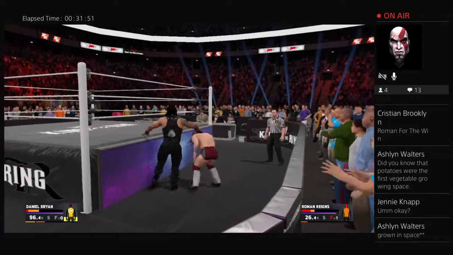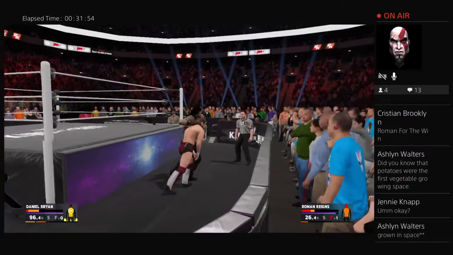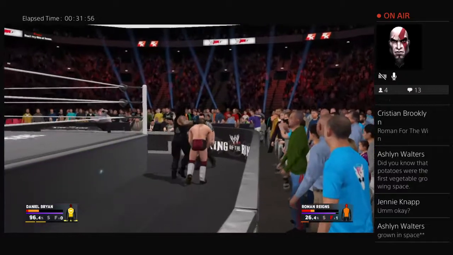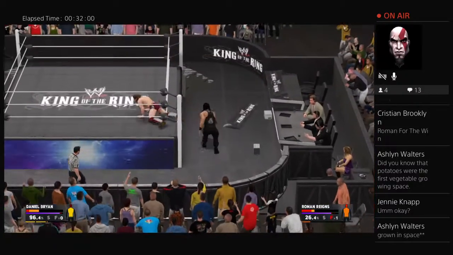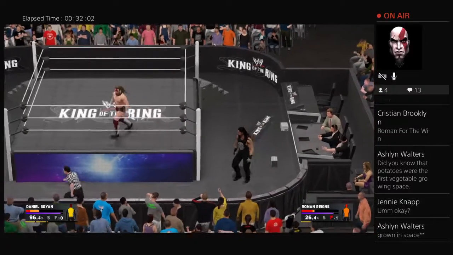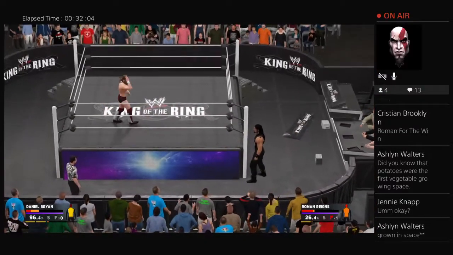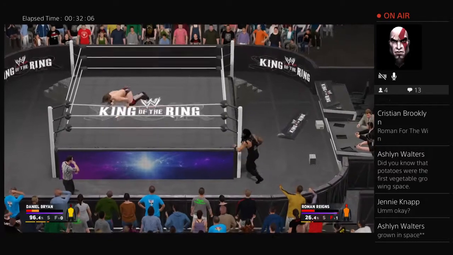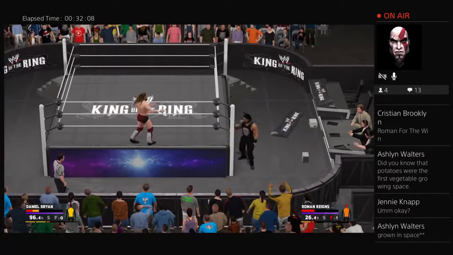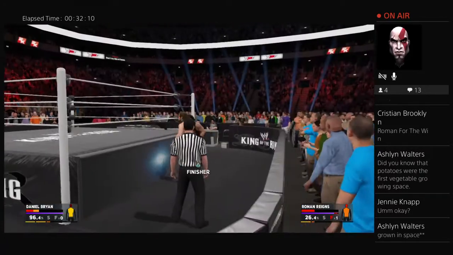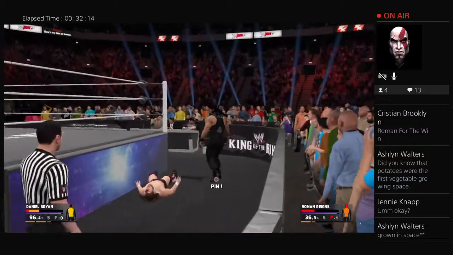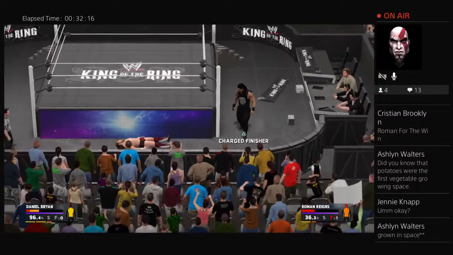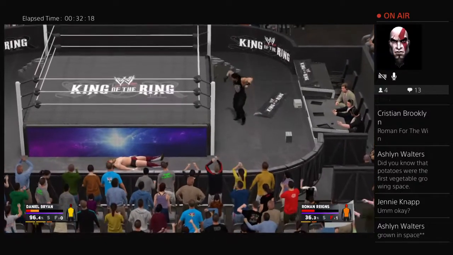And Roman Reigns grabs a hold of Bryan. Now what is Roman Reigns doing now? Reigns grabbing a hold of Daniel Bryan now and tossing Bryan over there. And oh, Roman Reigns going for the clothesline. And now what is Daniel Bryan thinking about doing? Bryan goes to the apron. Daniel Bryan going to the apron. Here goes Roman. Oh, big clothesline by Reigns. Floors Daniel Bryan. And now this could be the possible ending of this match.